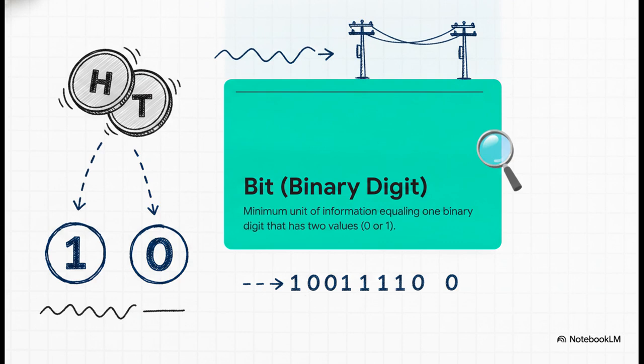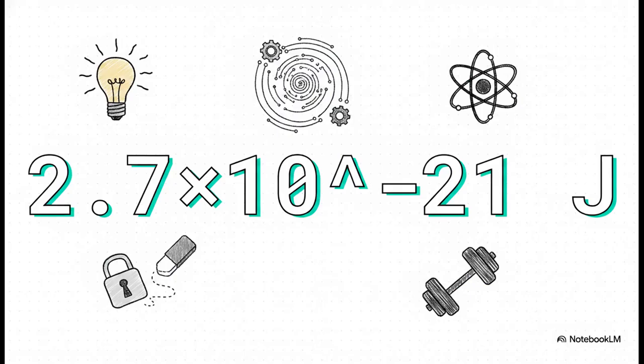Shannon popularized the term bit, short for binary digit. He showed that absolutely all information can be broken down into a series of simple yes or no choices, ones and zeros. So that single coin flip, that is exactly one bit of information. And here's where it gets mind-bending. Information isn't just an abstract mathematical thought.